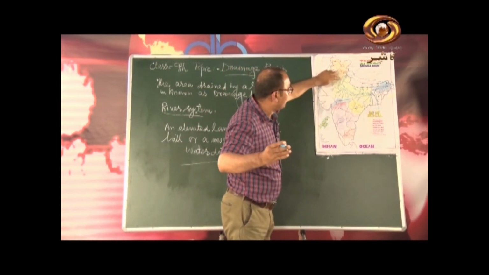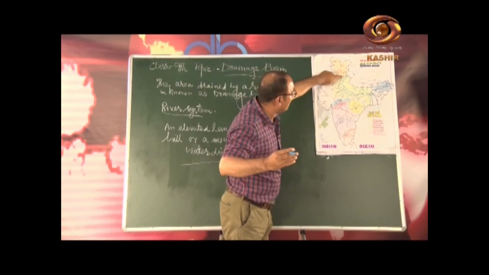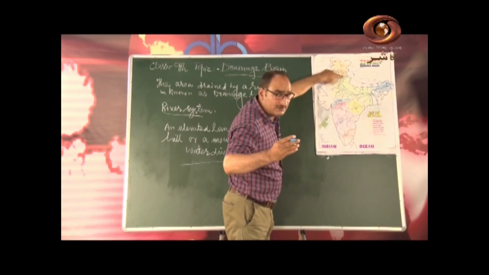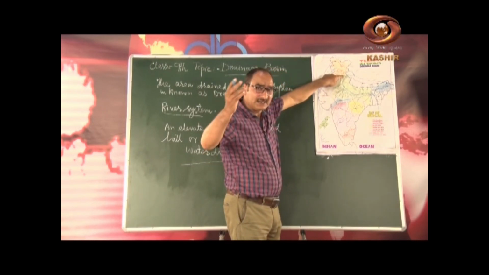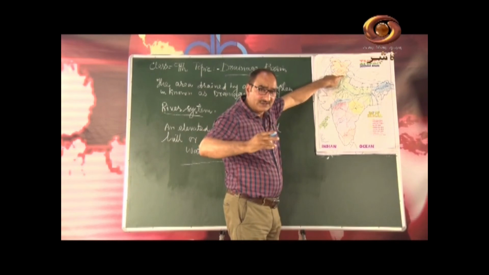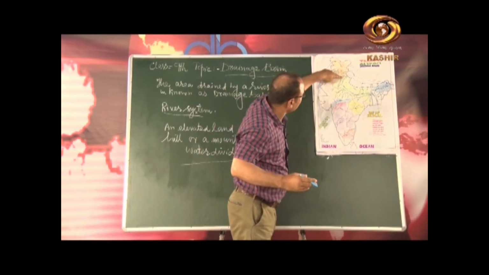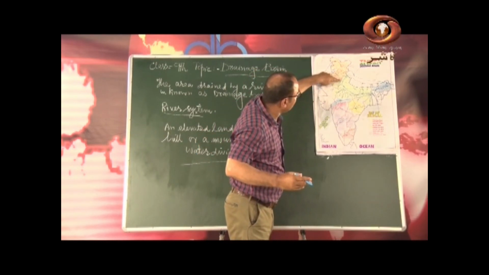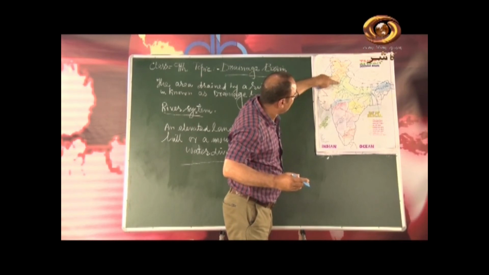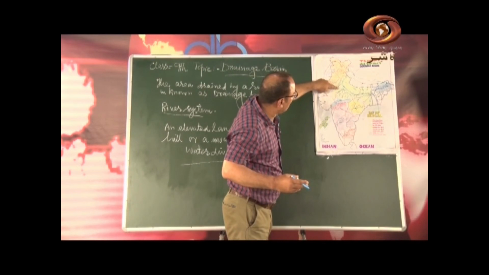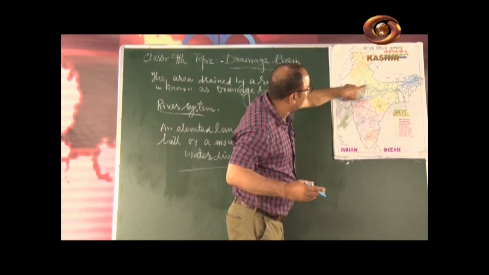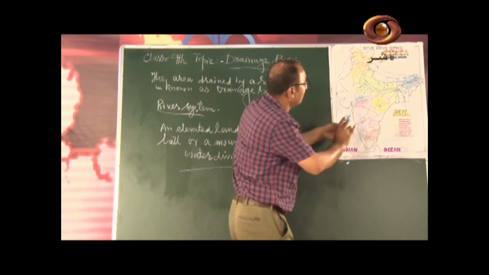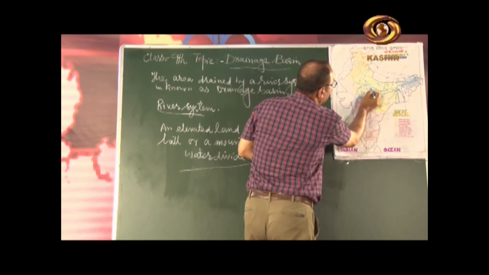One of the southern tributaries flows parallel to it, that is the river Yamuna. River Yamuna has its origin in the Yamunotri glacier in the Himalayas, and it passes through Uttarakhand, enters Delhi, and then goes via Agra and Aligarh.